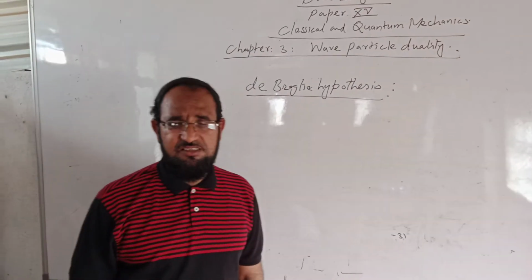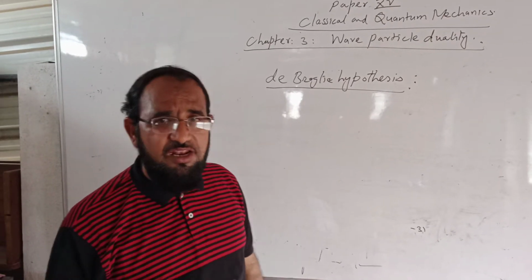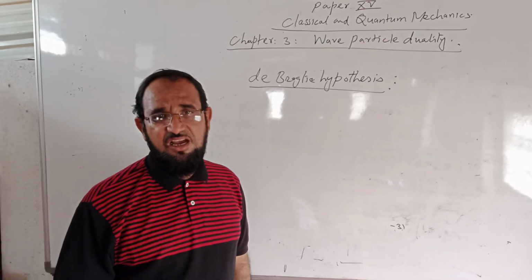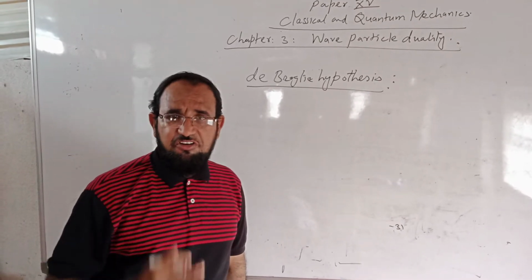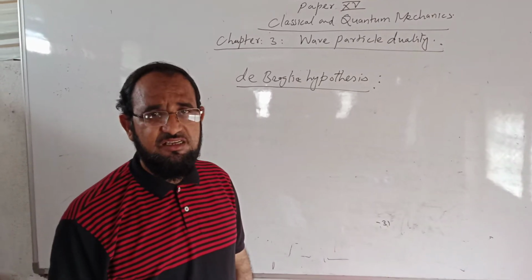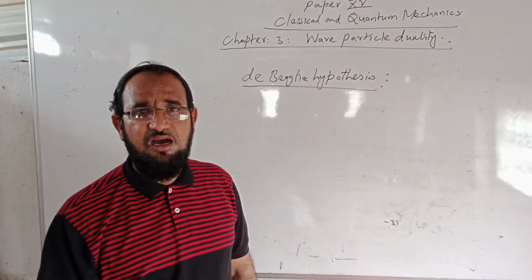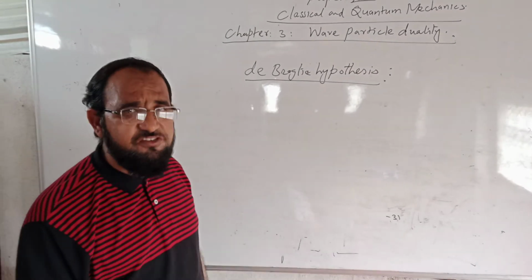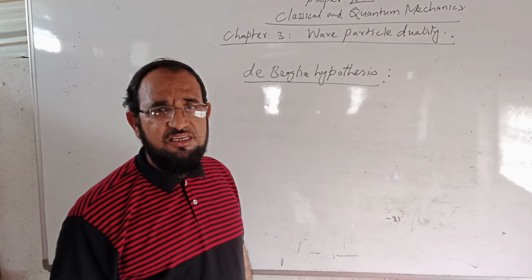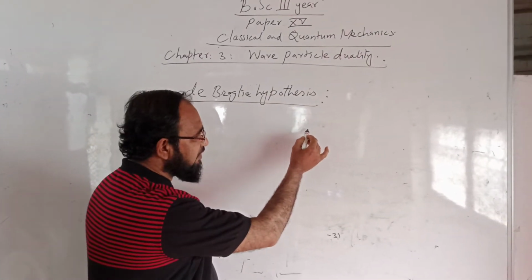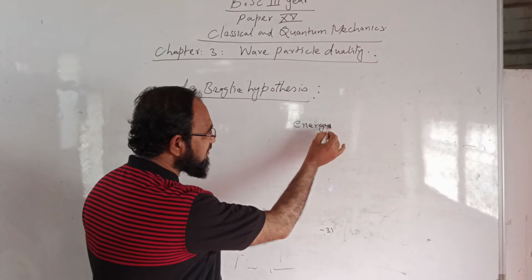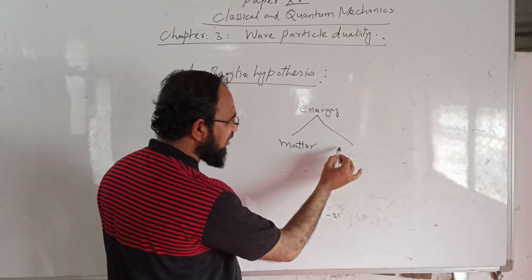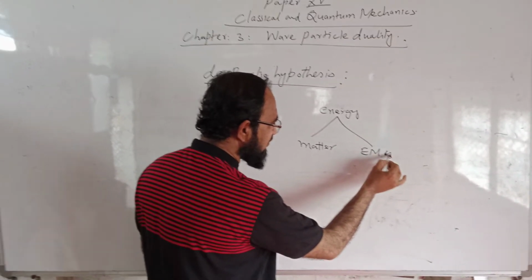Before this hypothesis, nobody knew about the dual nature of light, that light has dual nature, particle nature as well as wave nature. For the first time, de Broglie suggested his hypothesis about the dual nature. He said that nature loves symmetry and the total energy of the universe is in two forms, in the form of matter and in the form of EM waves.